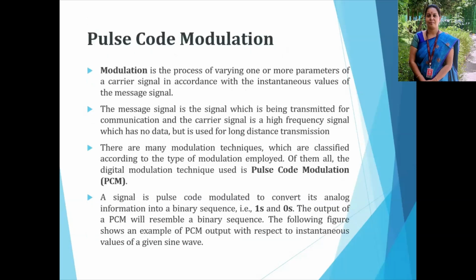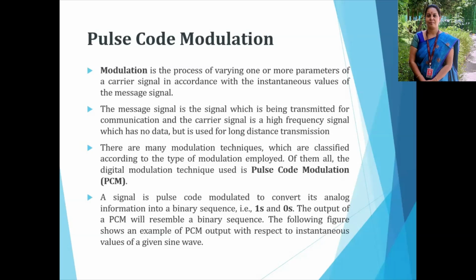Then moving to pulse code modulation. What is pulse code modulation? Before going to pulse code modulation, what is modulation? Modulation is the process of varying one or more parameters, that means the amplitude, frequency or time, of a carrier signal in accordance with the modulating signal, the instantaneous signal.